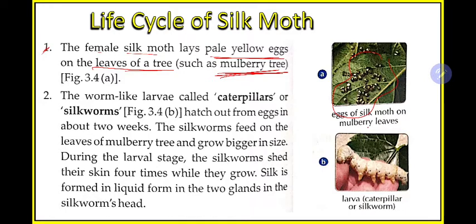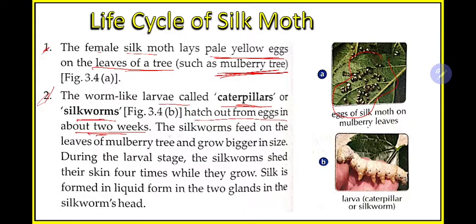Next, the worm-like larvae called caterpillars or silkworms hatch out from the eggs in about 2 weeks. So after the female silk moth lays the eggs on the leaves, what will happen? After about 2 weeks, some caterpillars or silkworms, both are common terms for this worm, will come out from this egg. They will rupture the egg, and the caterpillars will come out after 2 weeks.